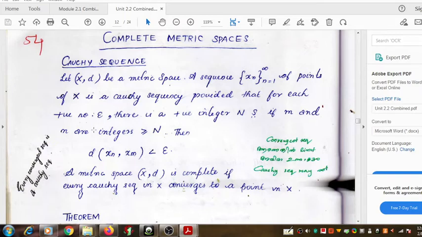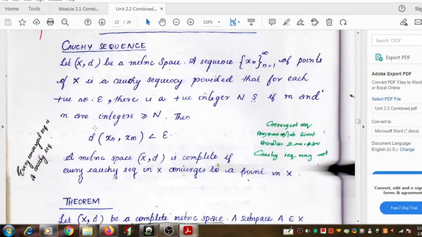Once we have defined the Cauchy sequence, let's think about the convergence of the sequence.